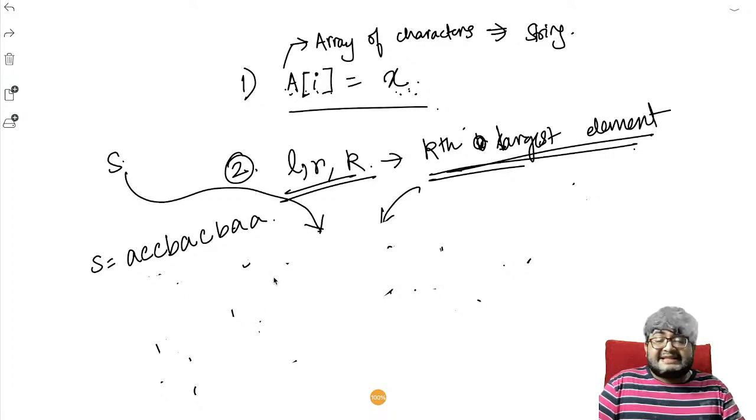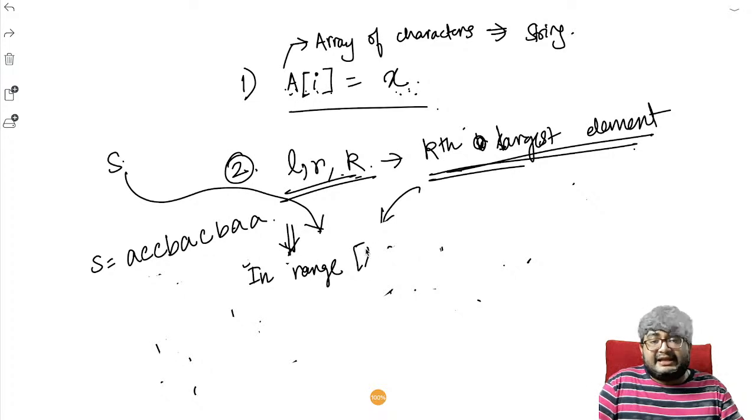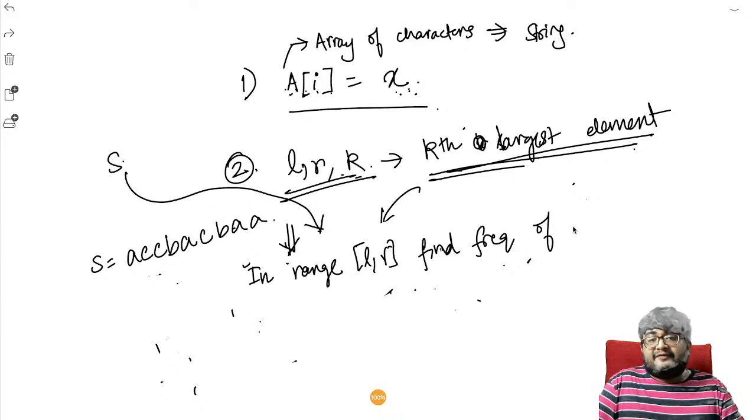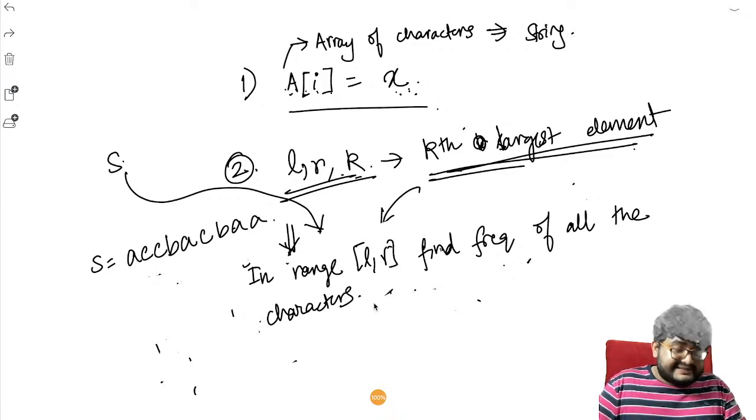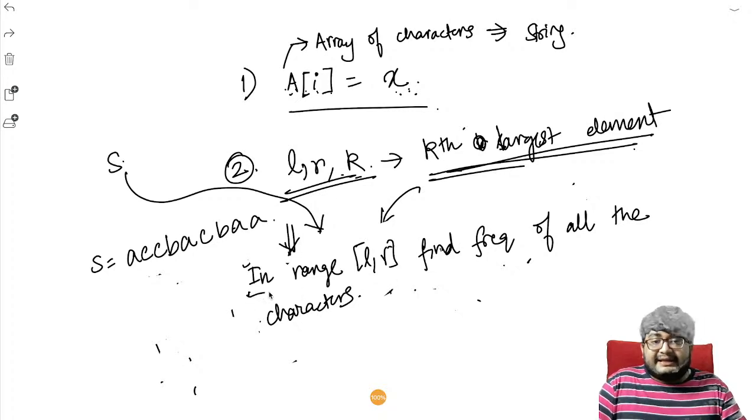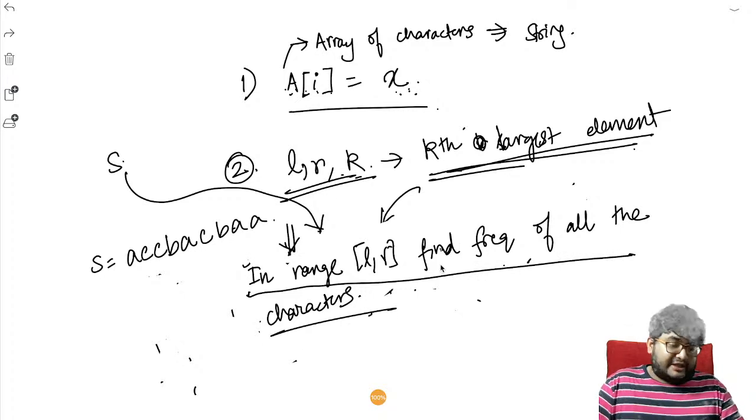We just have to find out in range L to R. Instead of finding this, just find this thing: in range L to R, find the frequency of all the characters. Yes, exactly. This was easier than the second one as well. The second one was easy because the constraints were less, but it would have been difficult if the constraint was like 10 to the power 5 or something. So in range L to R, find the frequency of all the characters.